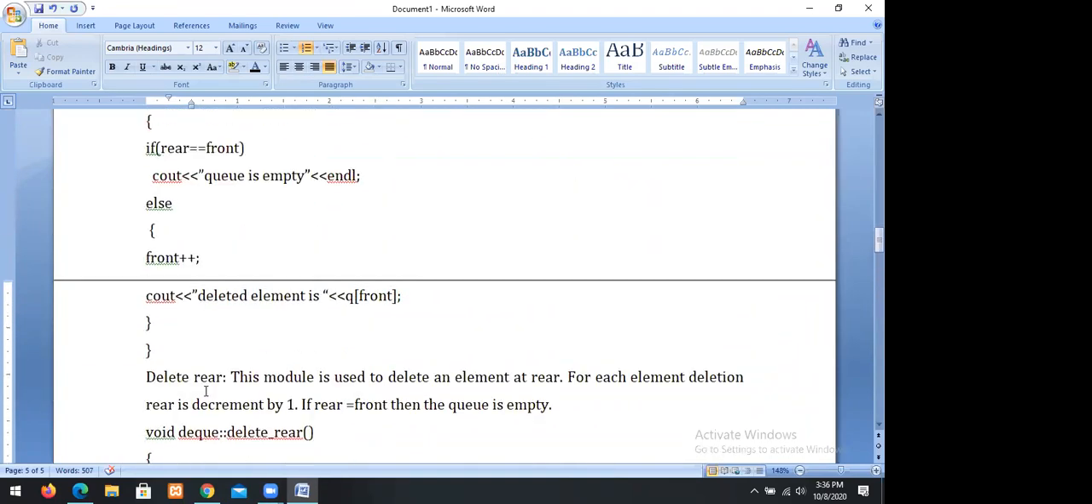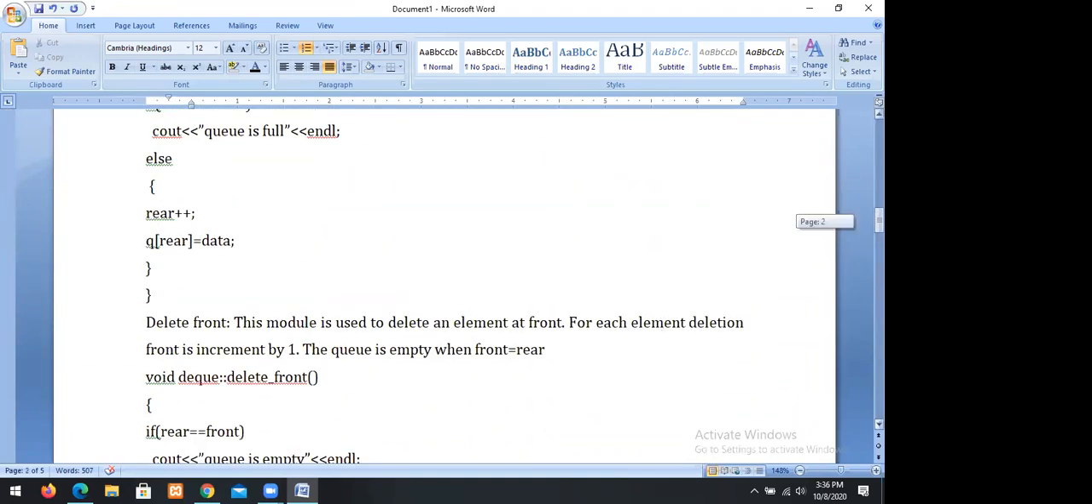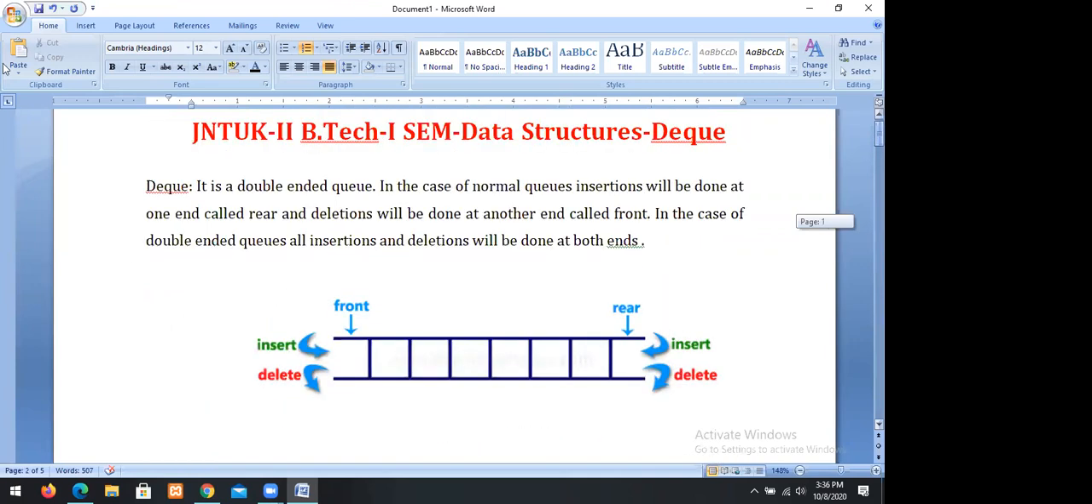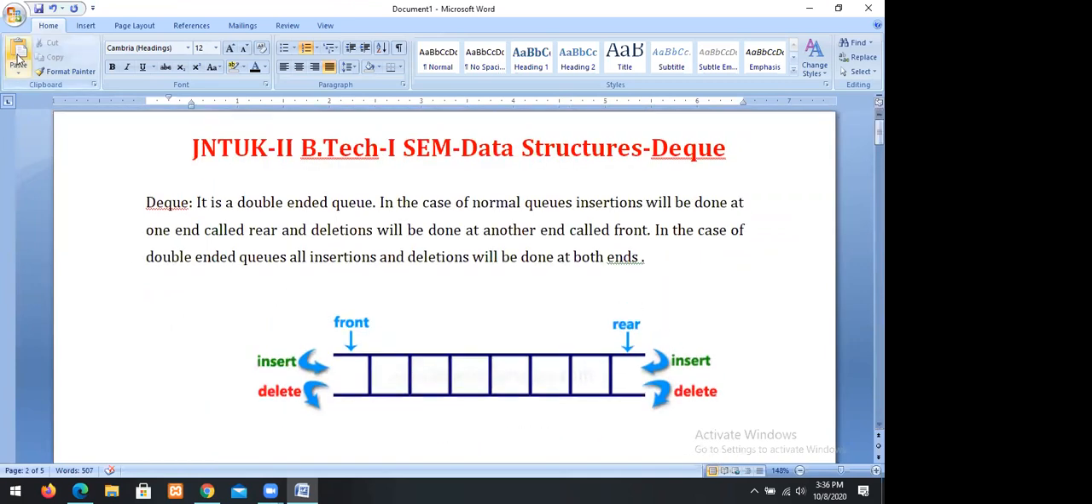This is called a double-ended queue. So what is a double-ended queue and what are the different operations on double-ended queues?